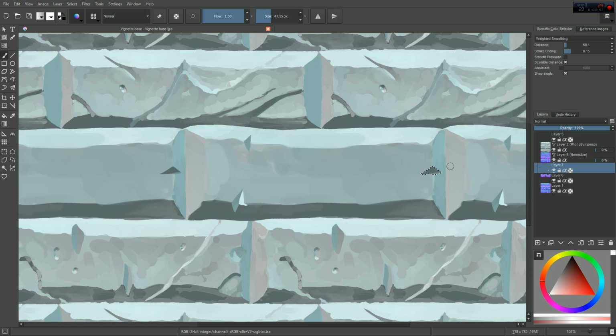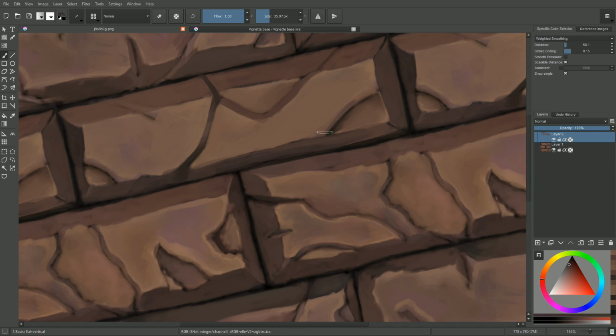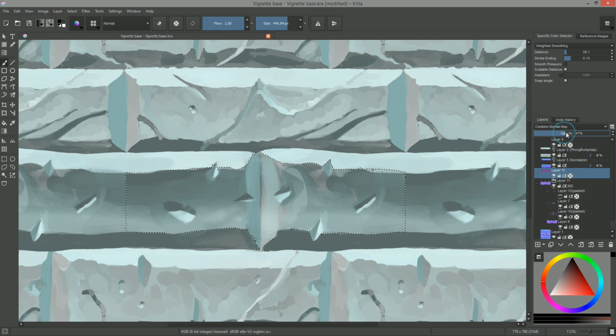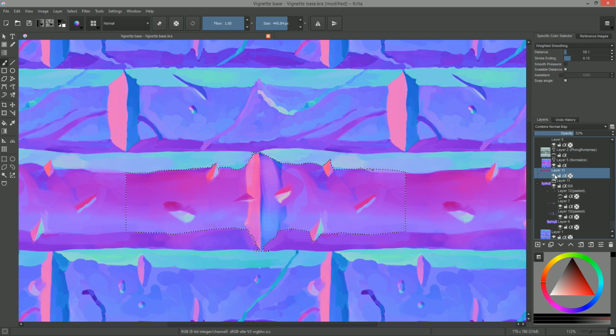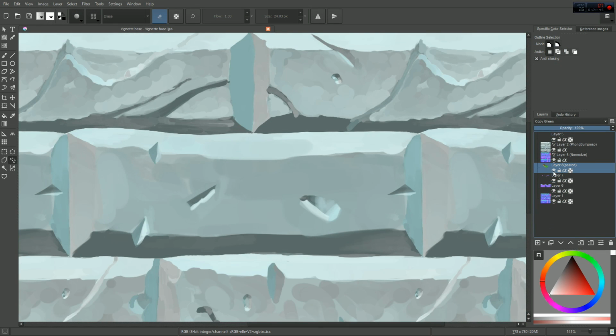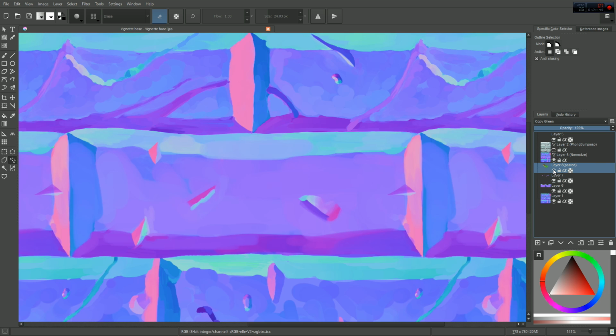Krita has some interesting tools to offer to 3D and technical artists. You certainly know about the wraparound mode, which allows you to paint tiling textures. But did you know that you can work with normal maps from within Krita? Beyond the dedicated normal map blending mode and the ability to preview lighting on a normal map, Krita now possesses a unique type of tool to directly paint normal data using your stylus's tilt sensitivity.